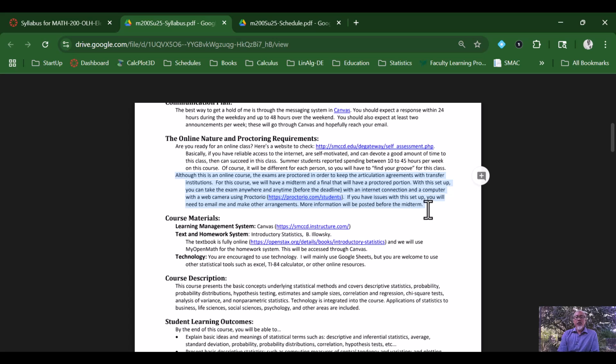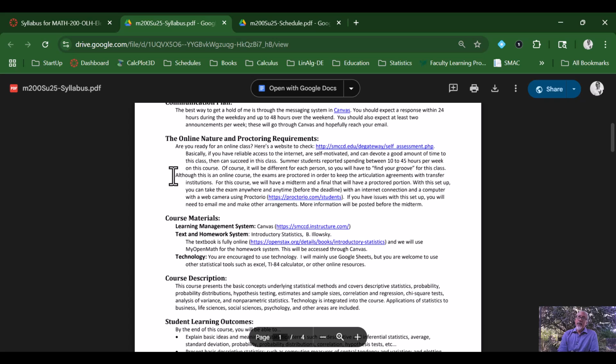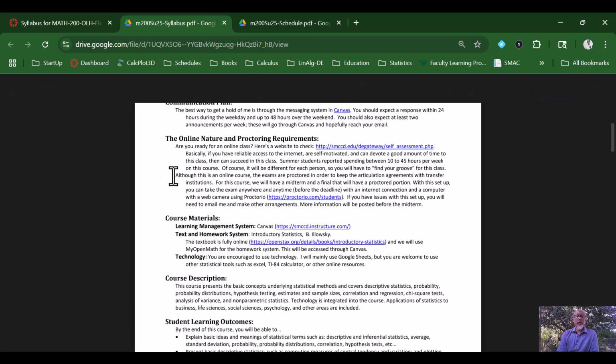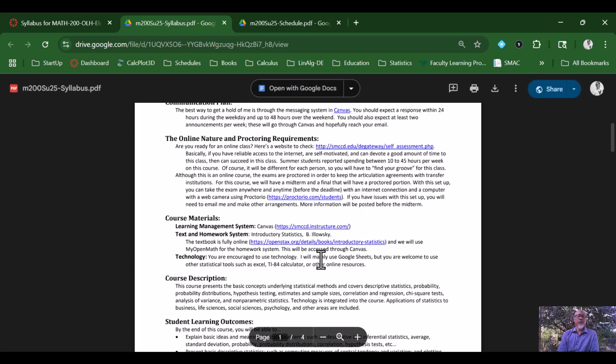If that's going to be an issue, then we can try to set up something different where you might have to come up to school, to Kenyatta College, and take the exam in person. Otherwise, I implore you to please find a computer that will have the capabilities that are needed for Proctorio.